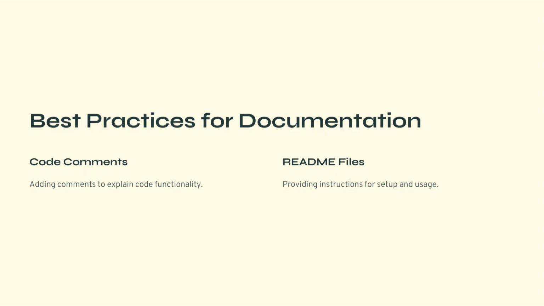Another important form of documentation is the README file. A README file provides an overview of the project, including the purpose of the project, the dataset used, installation instructions, how to run the code, and expected outputs. In collaborative environments, documentation ensures that team members can understand and reproduce each other's work. Good documentation also helps when sharing projects publicly on platforms such as GitHub. Ultimately, proper documentation improves collaboration, maintainability, and reproducibility of machine learning experiments.